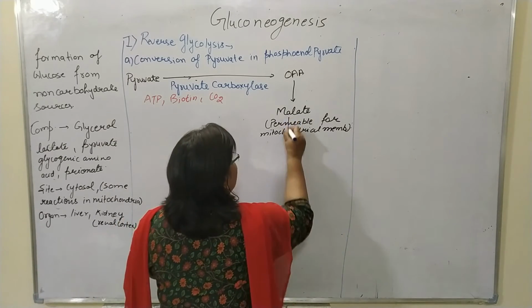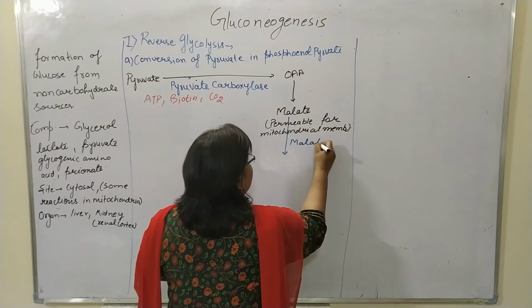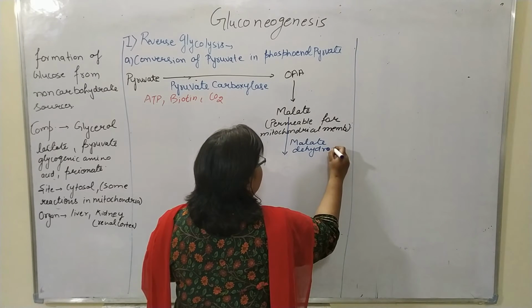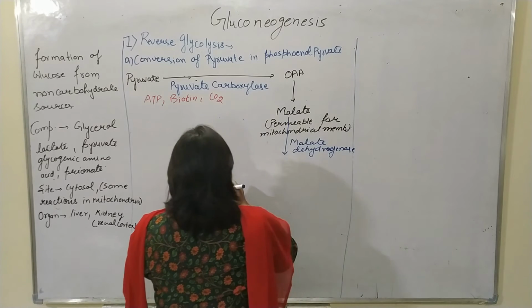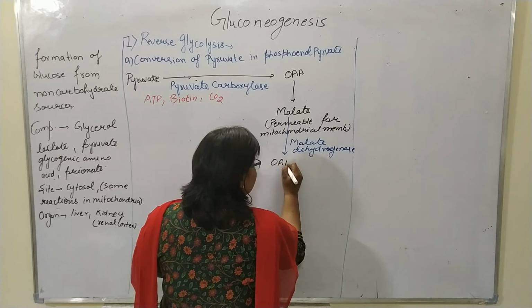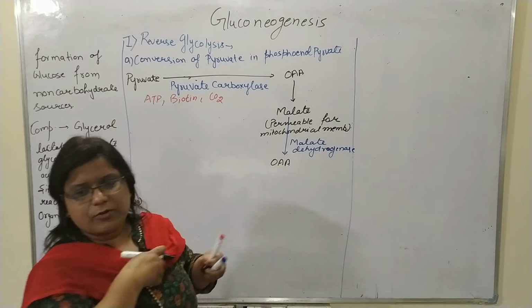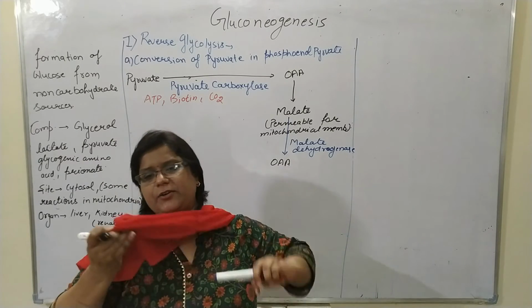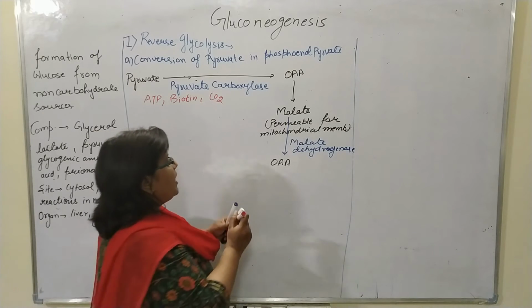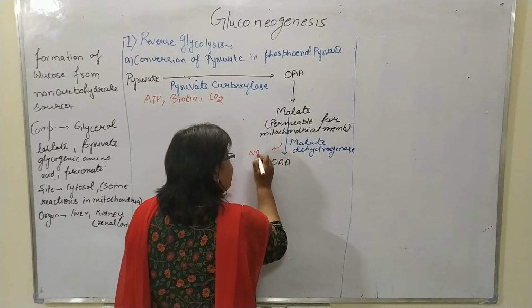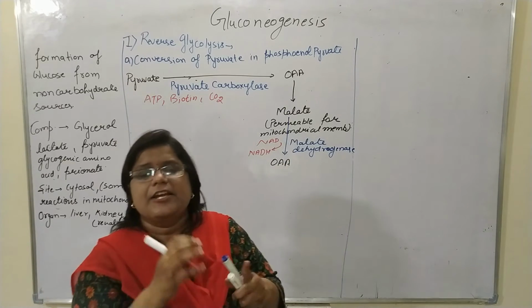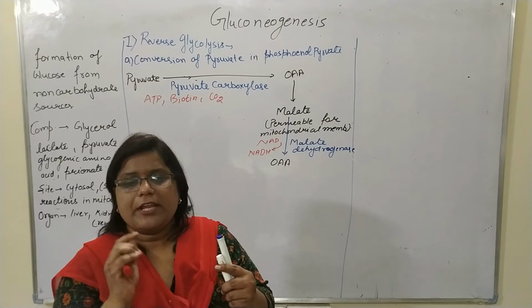During this malate dehydrogenase conversion, NADH is formed.